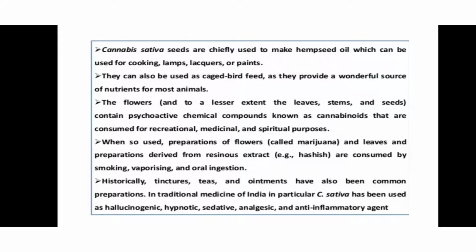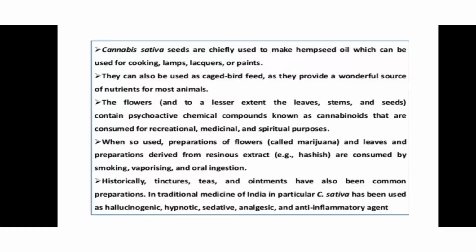The Cannabis sativa seeds are chiefly used to make hemp seed oil, which can be used for cooking, lamps, liqueurs or paints. It means the seed oil is used for these different processes. The seeds can also be used as bird feed, as they provide a wonderful source of nutrition for animals. The seed has oil content and is a wonderful source of nutrition, so it is used as feed for birds.